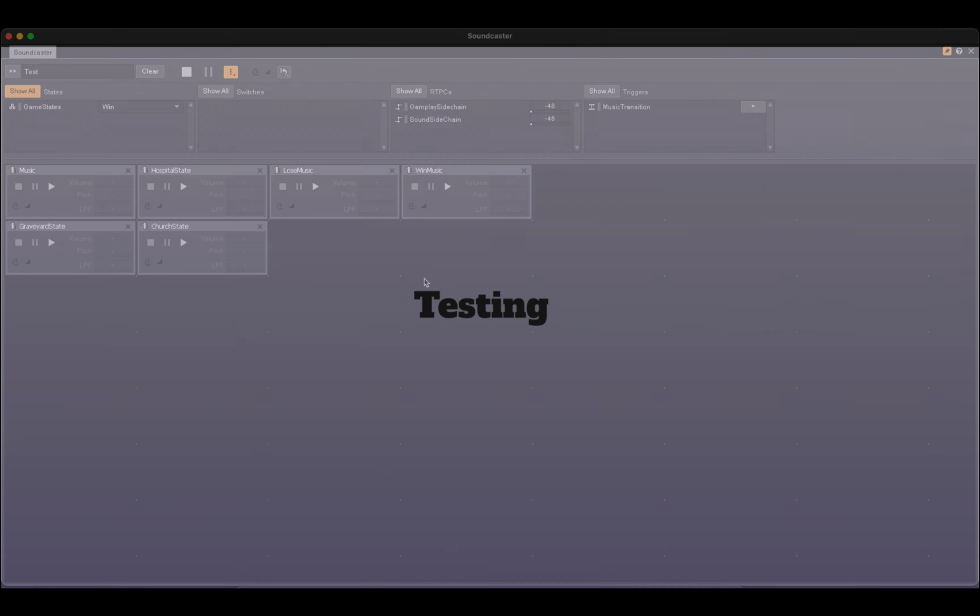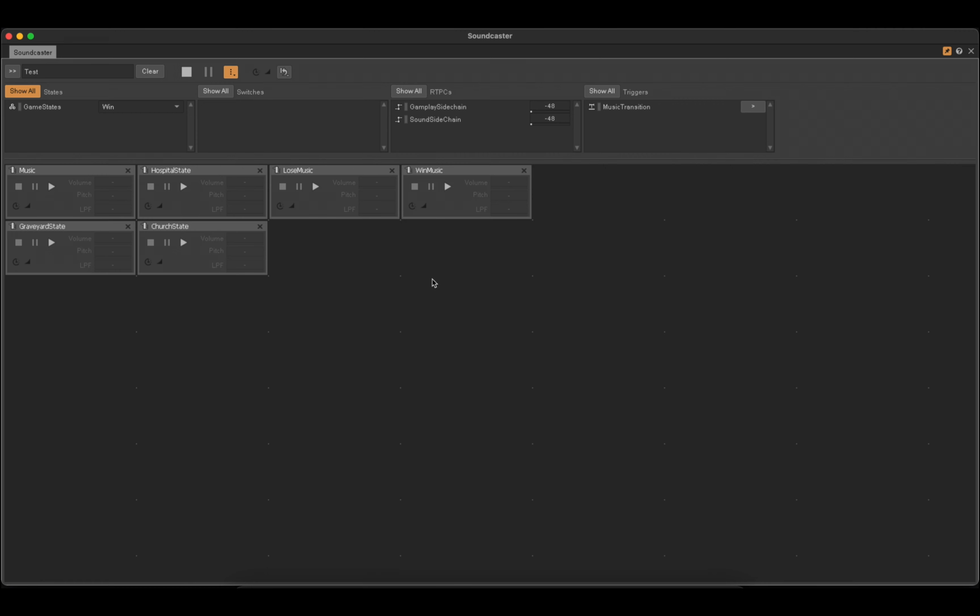Last but not least, let's test our music system. I have already put all relevant events in Soundcaster. When we trigger the music event, the menu soundscape is playing. After the player goes into level 1, graveyard music will play.